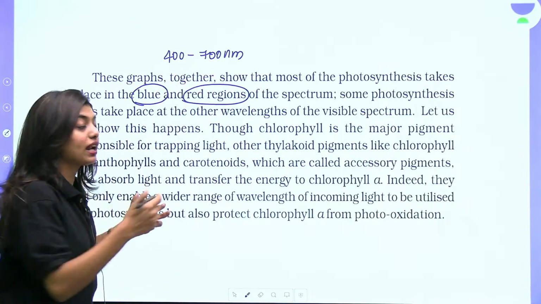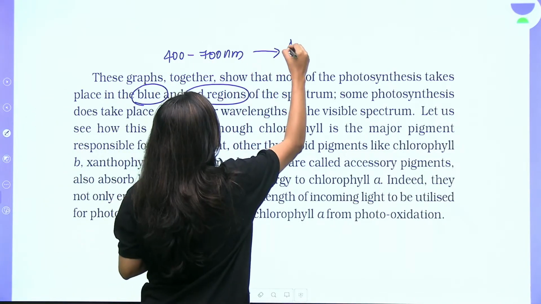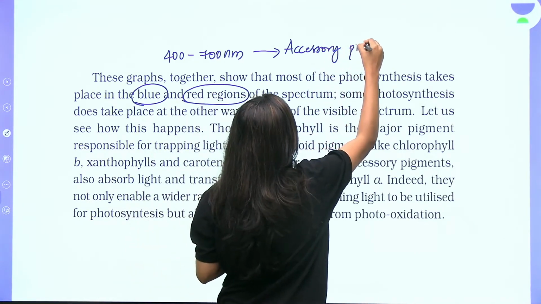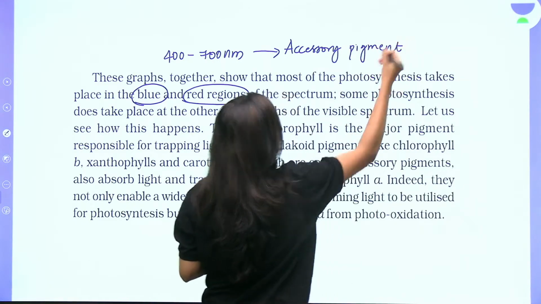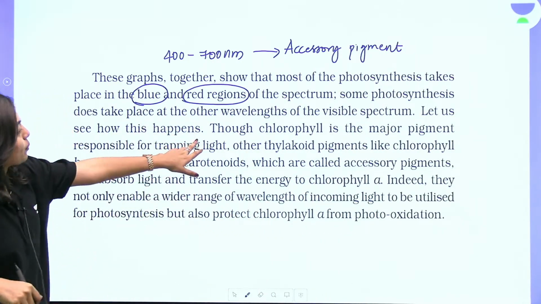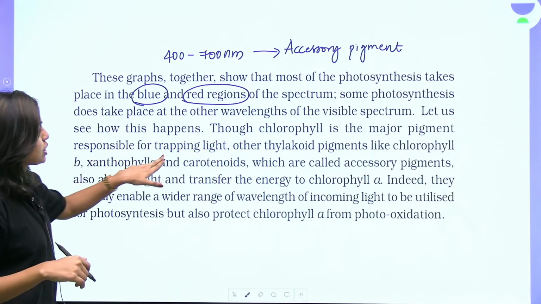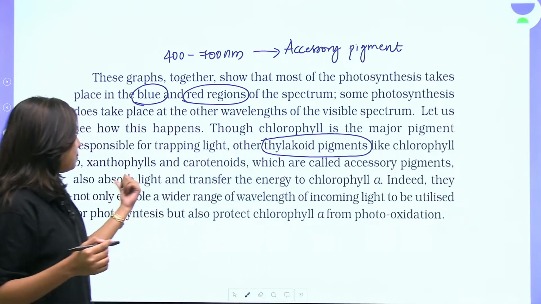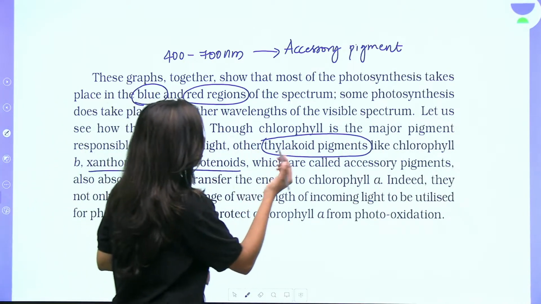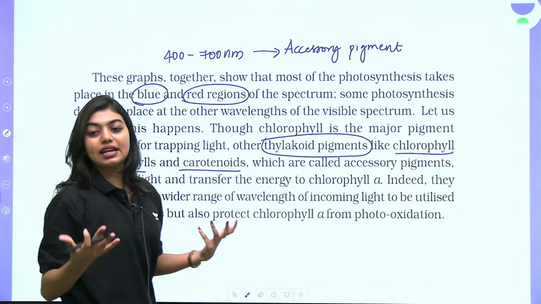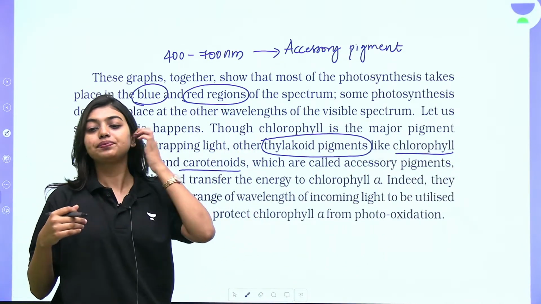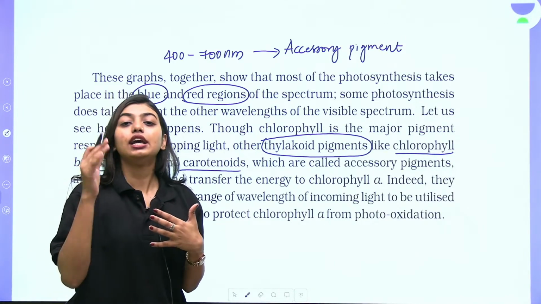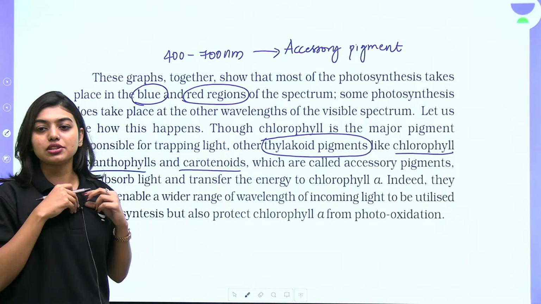We should not forget about your accessory pigments. Now we are only focusing on our chlorophyll A, but there are also our accessory pigments. Though the chlorophyll is a major pigment responsible for trapping light, other thylakoid pigments like chlorophyll B, xanthophyll, carotenoids are also important. Yesterday I told you, very majorly, that you should not forget about your accessory pigments.